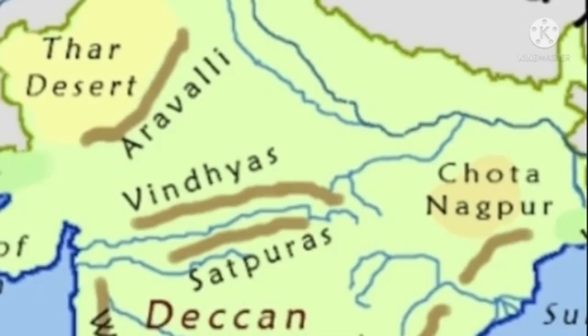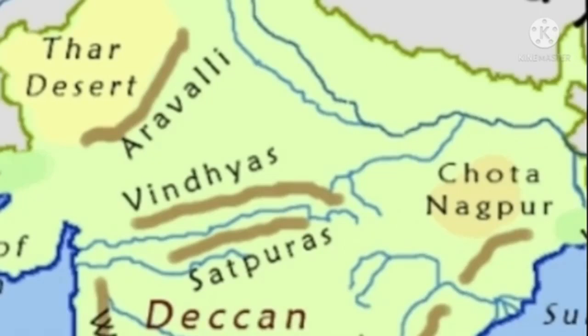And also, where are the diamond mines? Panna in Madhya Pradesh has diamond mines.